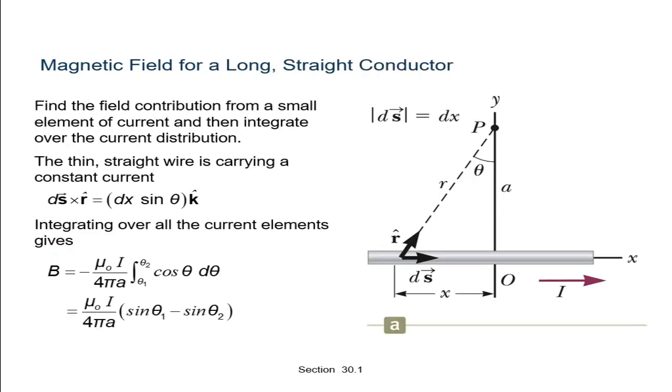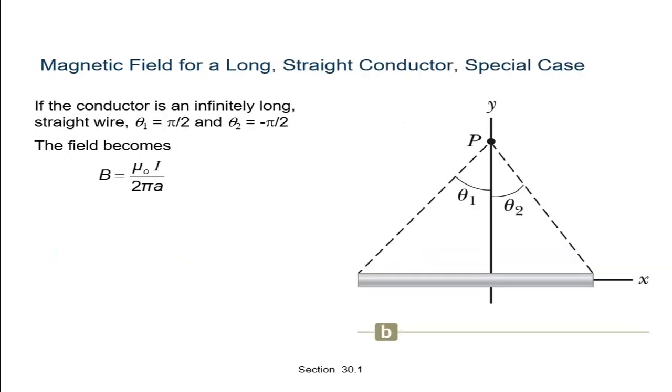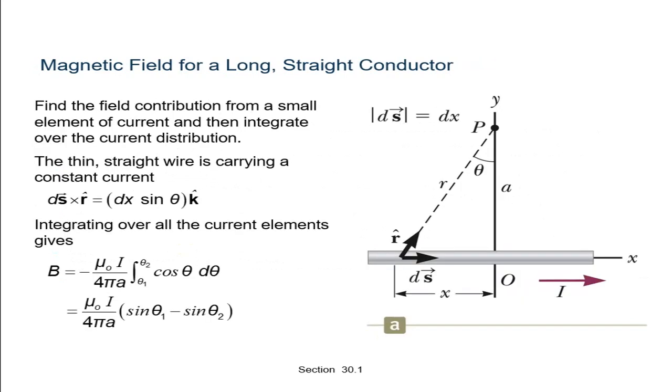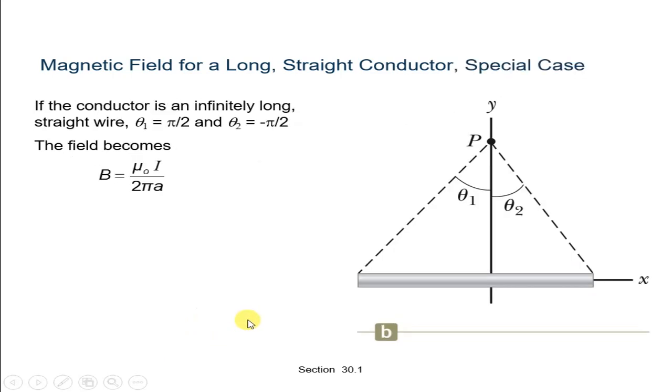So it is a constant term, mu 0 I 0 upon 4 pi into a, and the integral runs from theta 1 to theta 2 of cos theta d theta. The integration of cos theta d theta is sin theta, and putting in the values of theta 1 and theta 2, we get sin theta 1 minus sin theta 2.